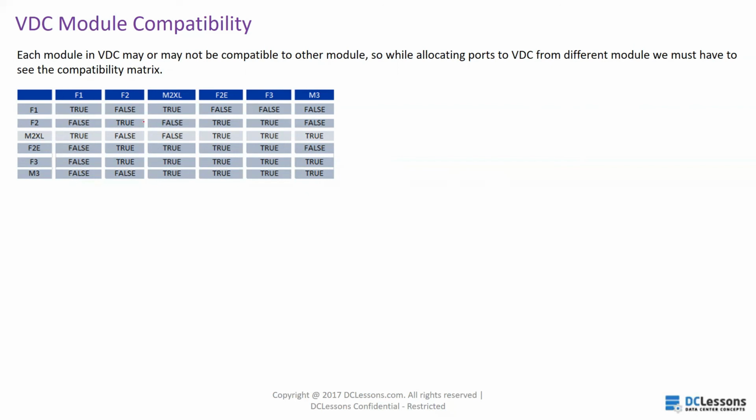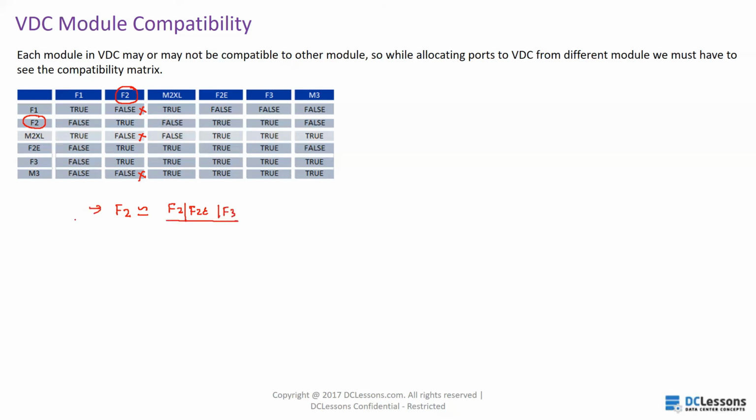Here you can see that F2 module is compatible with F2 only. F2 is not compatible with F1, not compatible with M2XL, and not compatible with M3. So the thumb rule is that F2 module is compatible with F2, F2E, and F3.